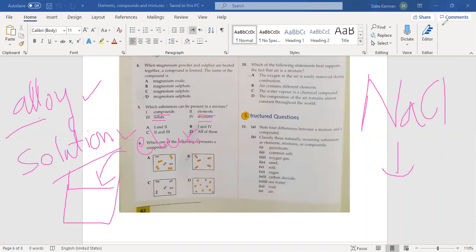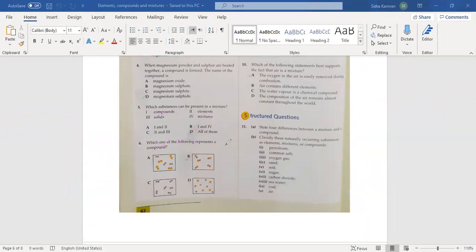Next is MCQ 6. Which one of the following represents a compound? Abdul Rahman, answer this question. From A, B, C and D, you have to tell me which one is a compound. B. Yes, B, because in B, different colors of atoms are combining.